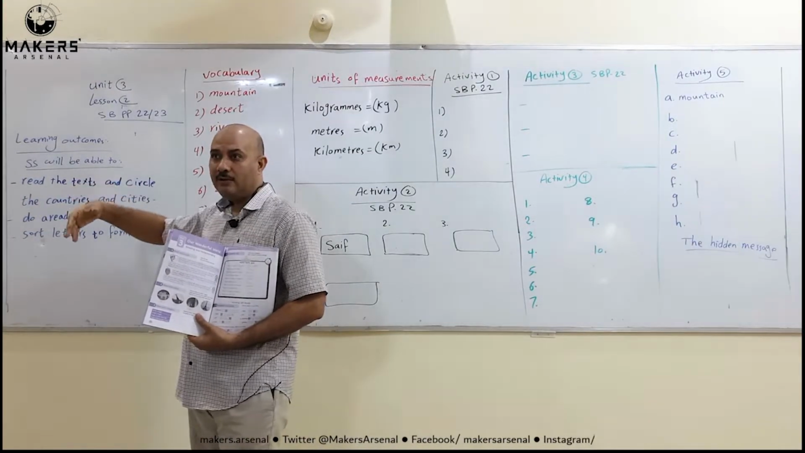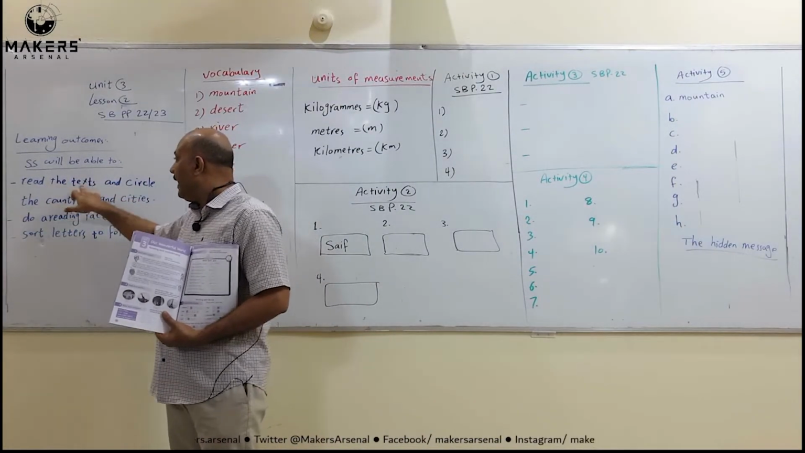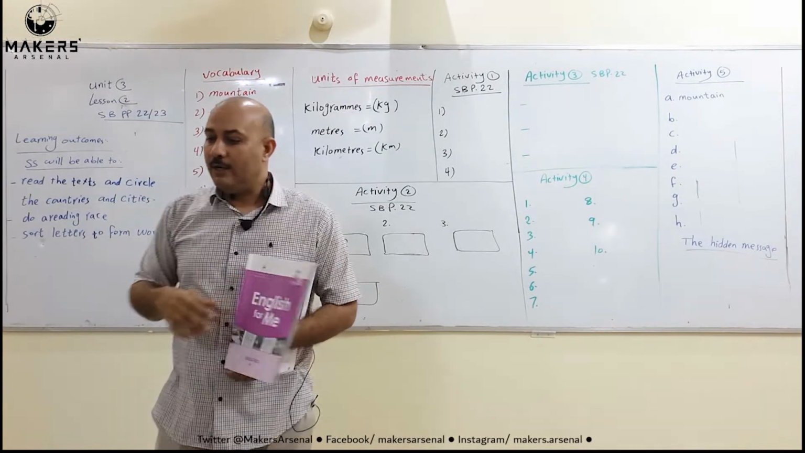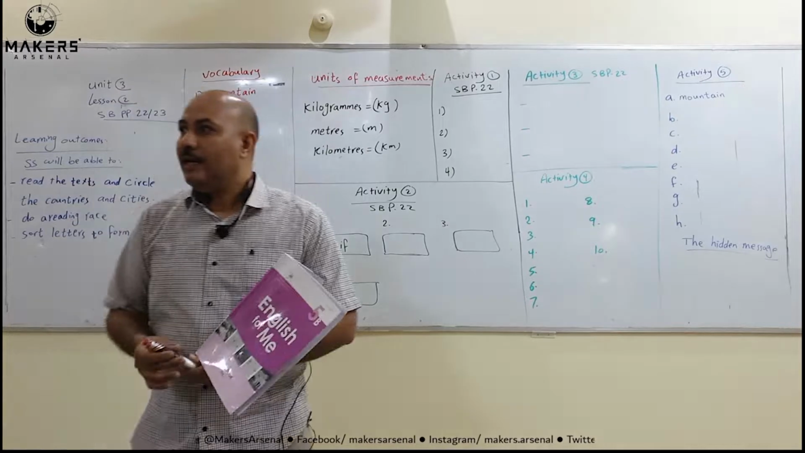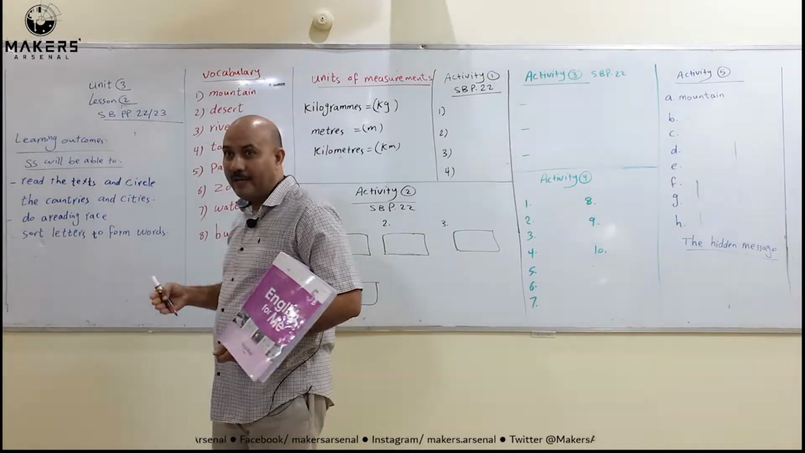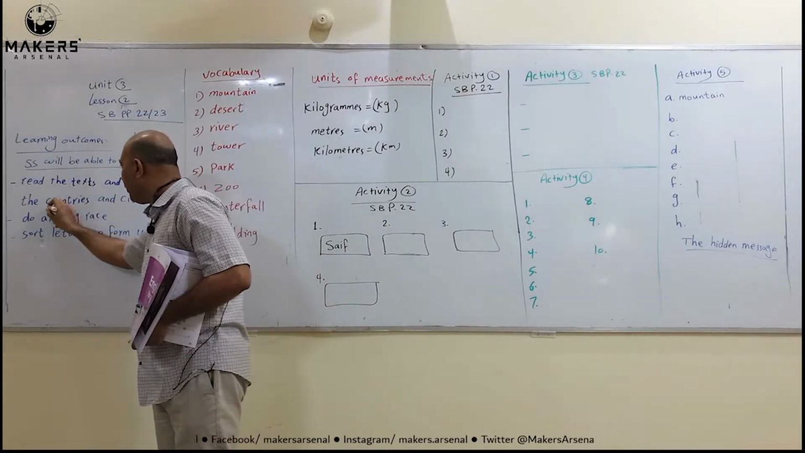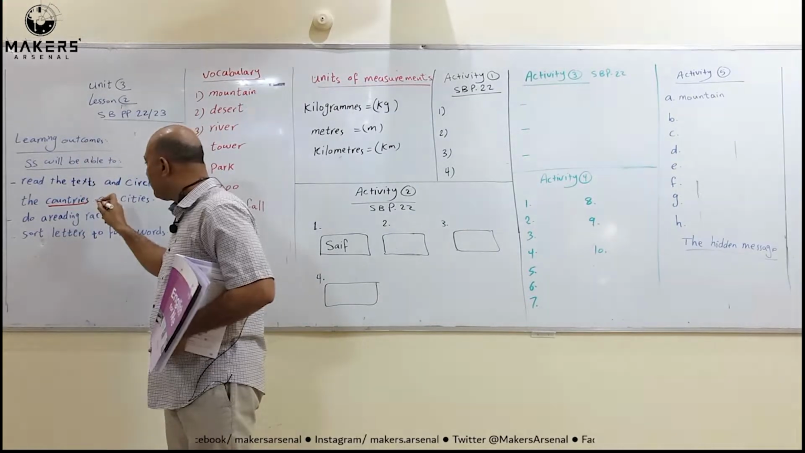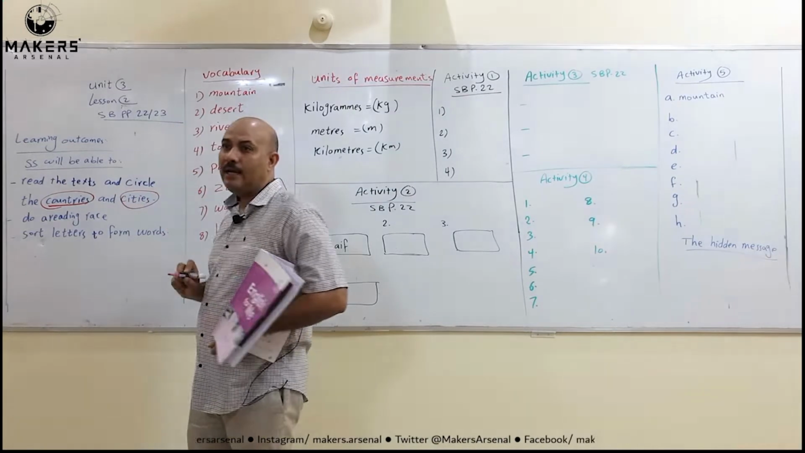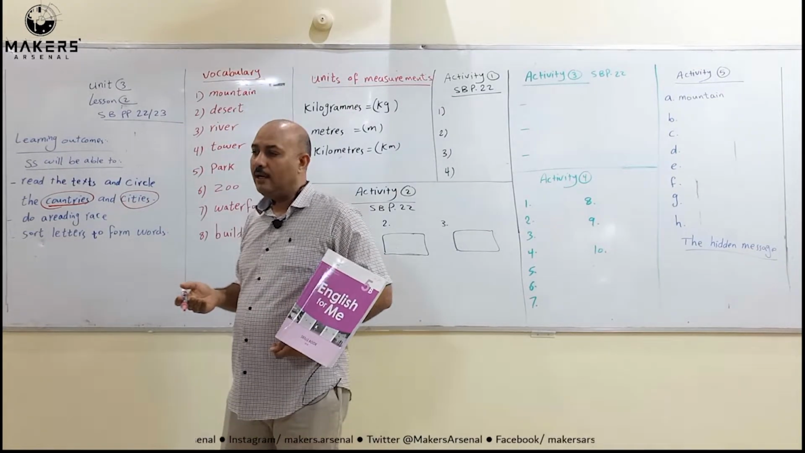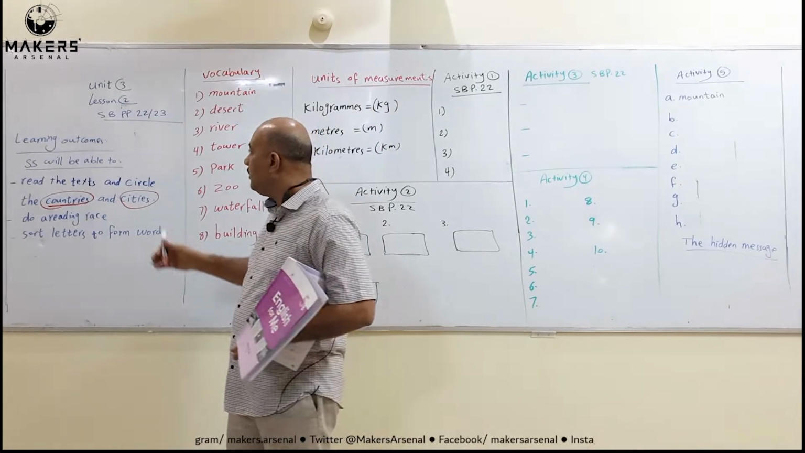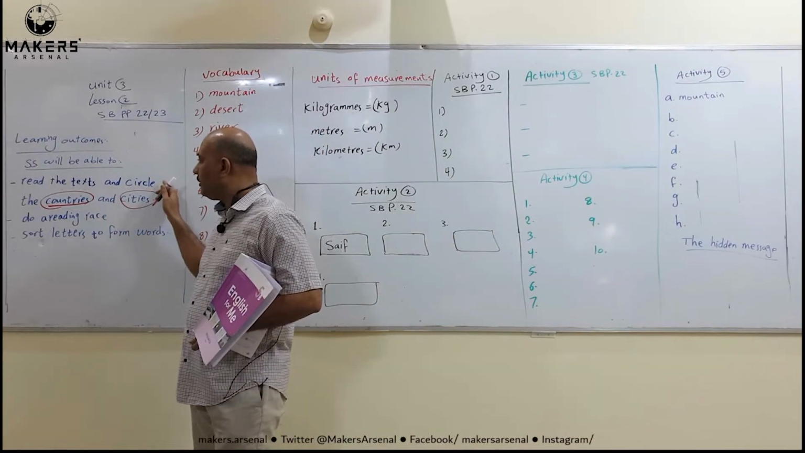At the end of this lesson, you will be able to read the texts and circle the countries and cities. When I say the word countries, it means like Oman is a country, Qatar is a country, Egypt is a country. So you are going to read and circle countries. And cities. Cities like Muscat is a city, Cairo is a city, London is a city, Paris is a city. So this is one learning outcome of today's.